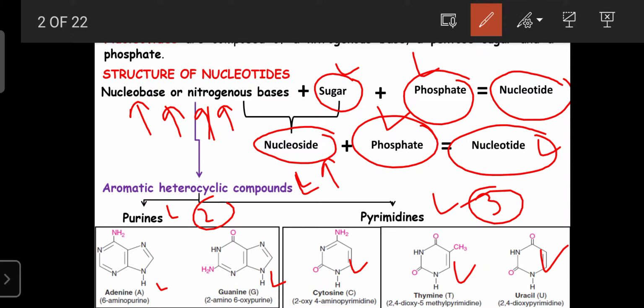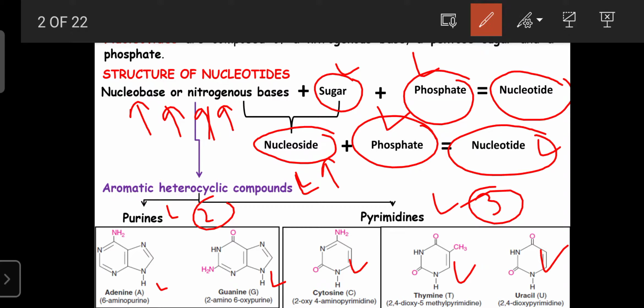It also consists of certain purines and pyrimidines. Everywhere, including cancer cells, those are also made up of cells, and those cells also consist of DNA and RNA, but malfunctioning DNA and RNA, and those also consist of purines and pyrimidines.